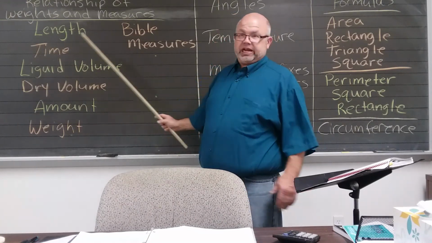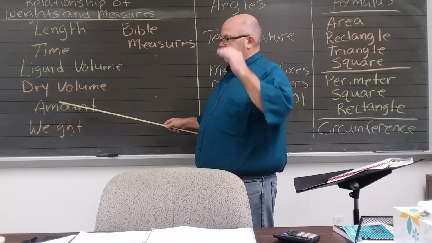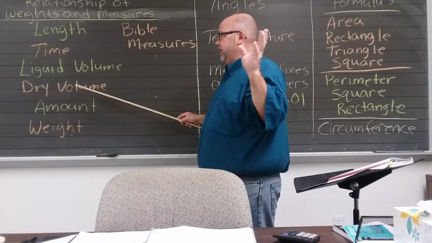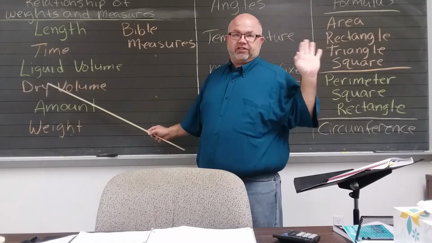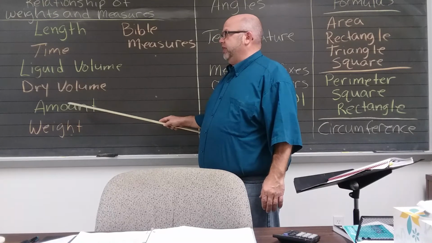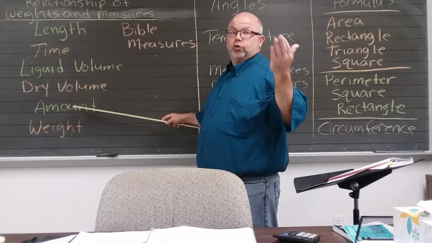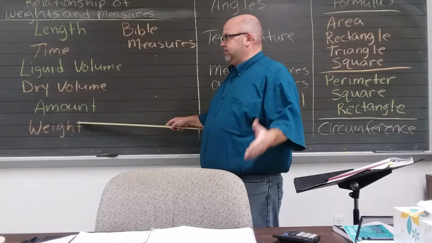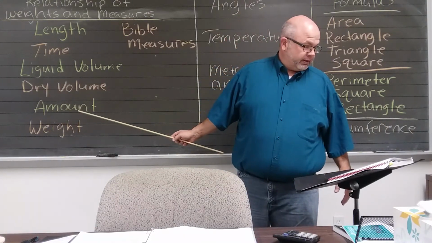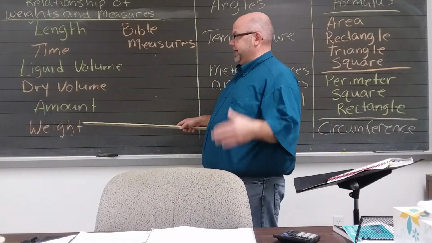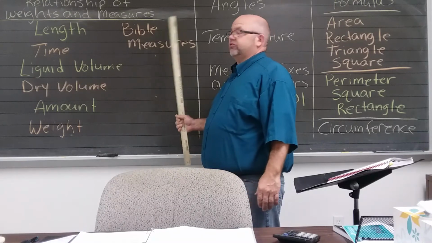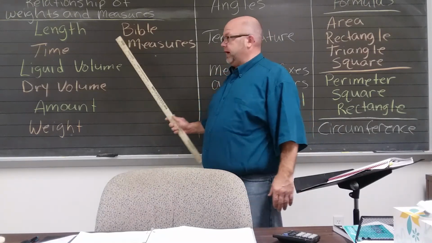Page 348 has all of this information. So if you're rusty, if you're like, oh, I forget the pecks and quarts and those kind of things, 348 has all this information. All right? Amount has to do with how many in a dozen, how many in a score. All right? Weight, pounds, tons, ounces. That's your basic units of weight, like how many pounds in a ton. Bible measurements, cubits, furlongs, okay?